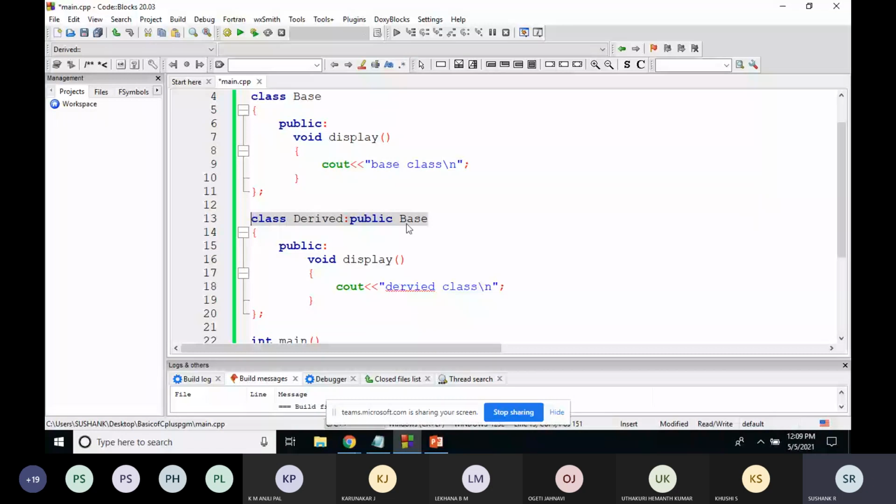So this display function of base class is also available in derived class.